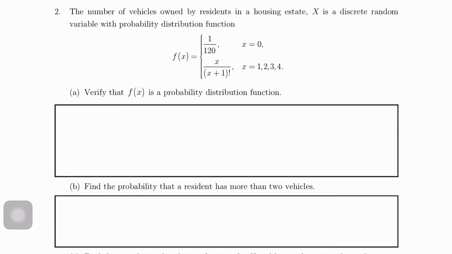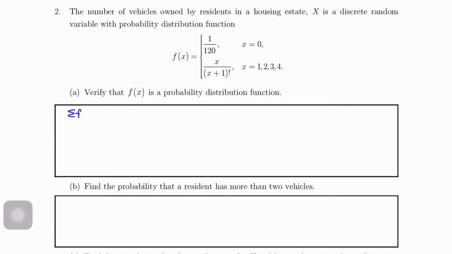Question 2. The number of vehicles owned by residents in the housing estate X is a discrete random variable with probability distribution function f(x) equals 1 over 120 for x equals 0, and x over (x plus 1) factorial for x equals 1, 2, 3 and 4. Verify that f(x) is a probability distribution function.